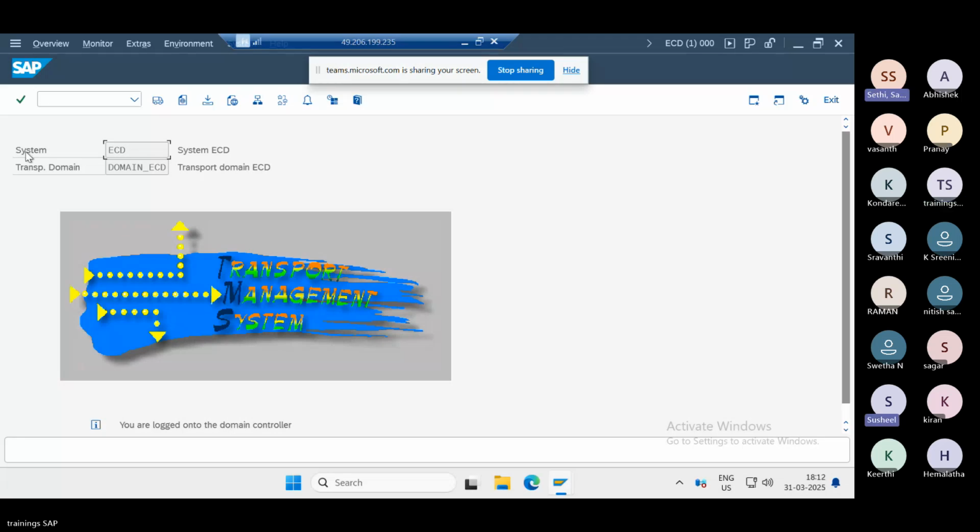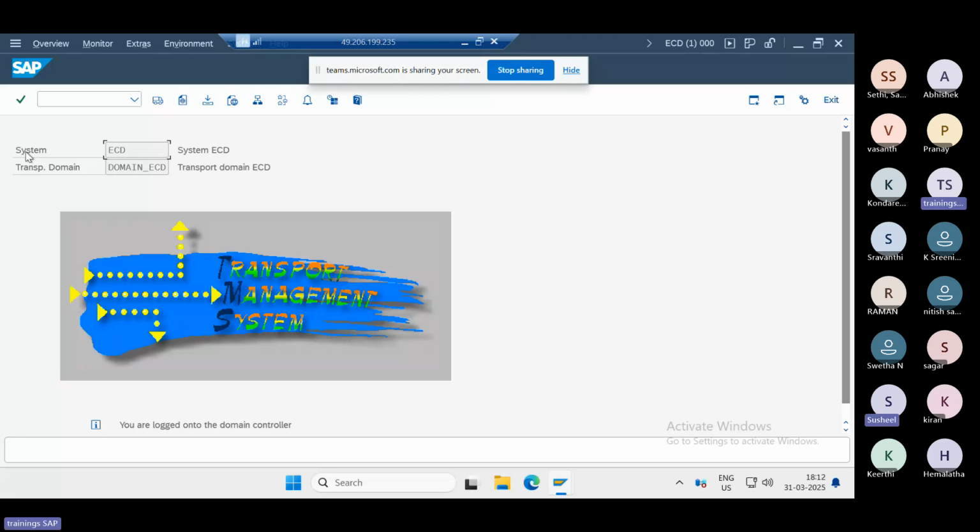Sir, but for the initial configuration, it should be 000? Yeah, 000. All the TMS configurations, meaning adding the systems into the domain controller, domain controller configuration, transport routes, transport layers, all these things, we do in the 000 client only. 000 is the master client. If you do it in this master client, it will affect all the clients. So that's the reason we have to do it in the 000 client only.